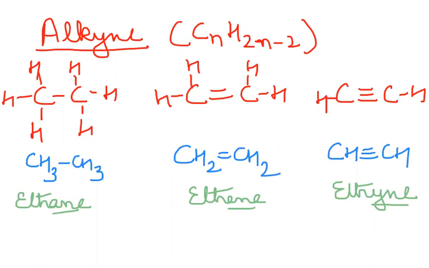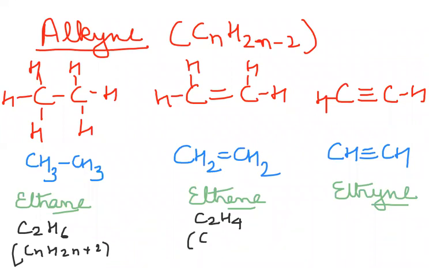In this case, the formula was written as C2H6, in accordance with CnH2n+2. In the case of ethene, it is C2H4, in accordance with CnH2n. And in the case of ethyne, it is C2H2, in accordance with the general formula